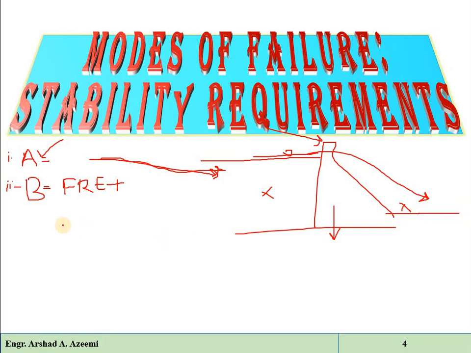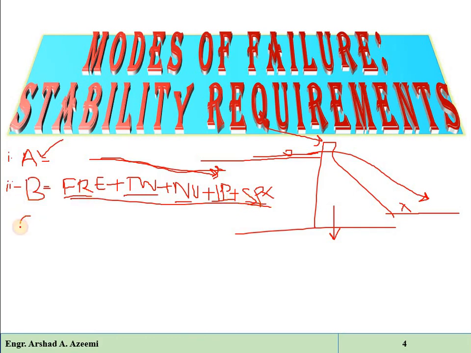So the B load combination is the full reservoir elevation plus the dry weather tailwater, plus the normal uplift, plus ice pressure if applicable, plus silt pressure. So this combination of load will be called normal operating condition. That will be called load combination B. Meaning full reservoir elevation, dry weather tailwater, normal uplift, ice pressure and silt pressure.